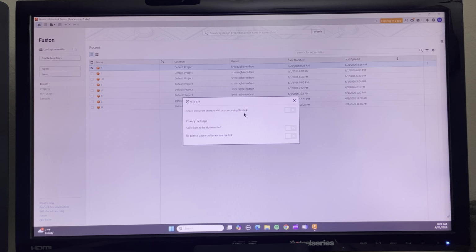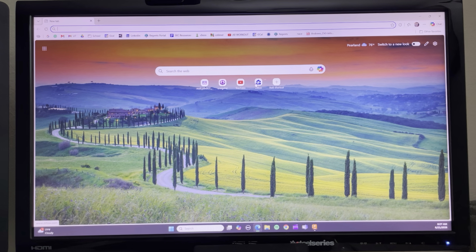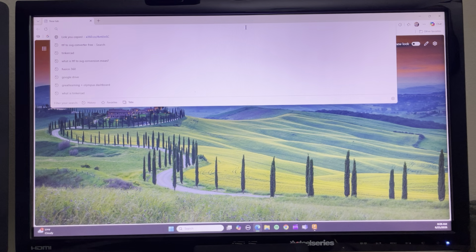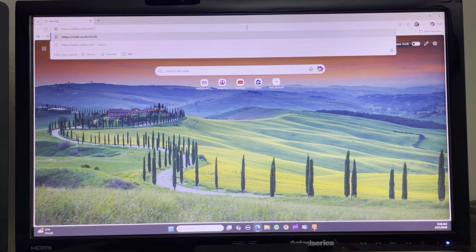Share the latest change with anyone using this link. Allow item to be downloaded. So here's a link given to you now. So you hit copy on that link. Now you go to the web. And then in the web, we're gonna type that link.